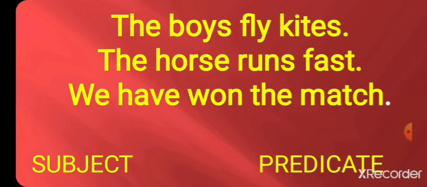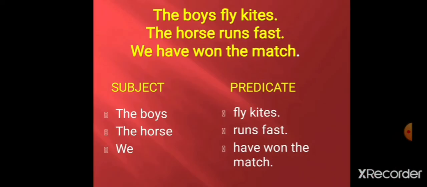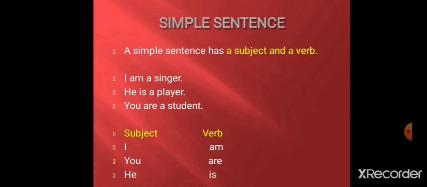Fly kites, it's the predicate. Okay. The horse runs fast. We have won the match. Now the subject is the boys and the predicate is fly kites. In the second sentence, the horse is the subject and runs fast is the predicate. Okay, students. We is the subject. Have won the match is the predicate. So students, understand what the subject and predicate are.